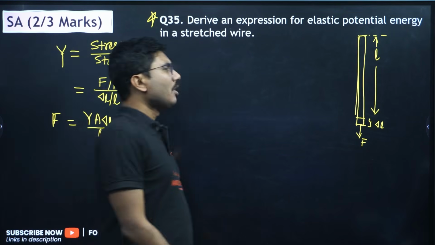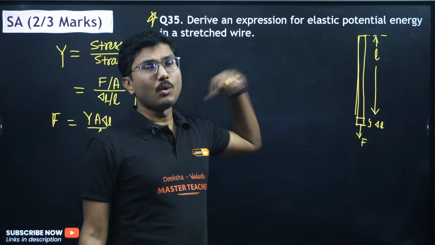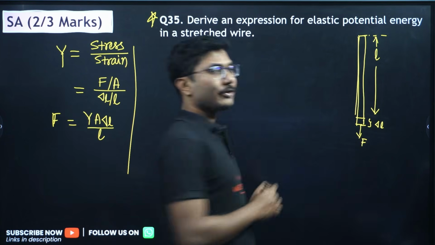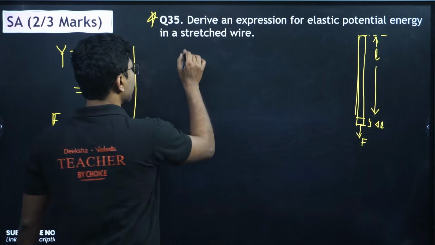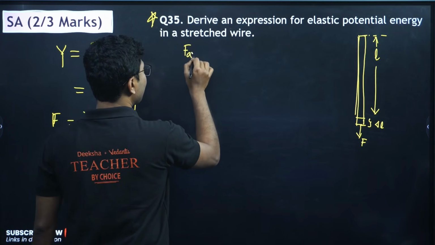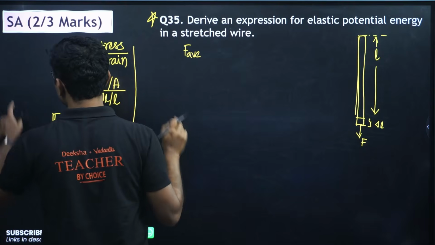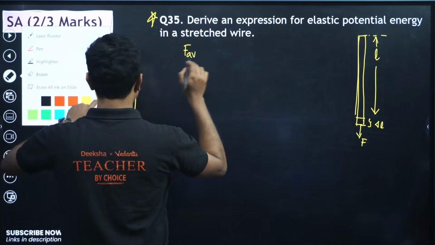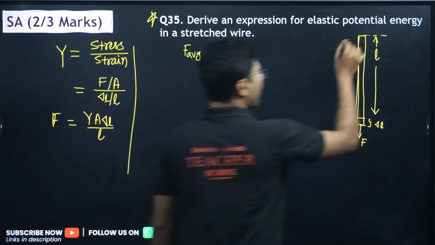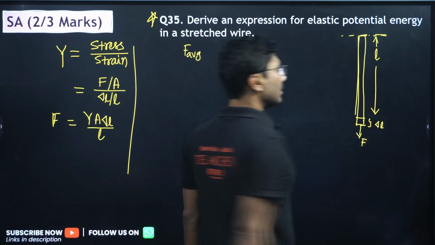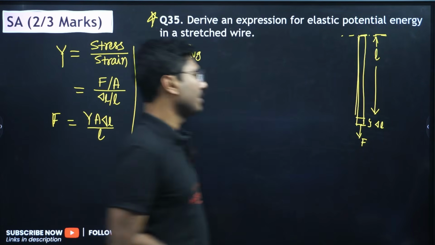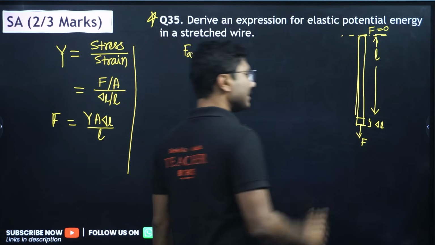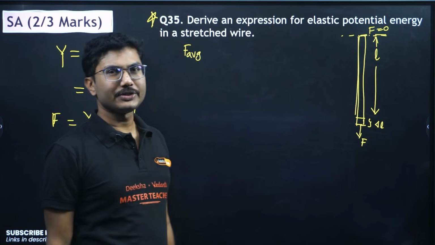Next we have to find the work that is being done by this force. For that you have to calculate the average force. Okay, why average force? The force is not constant throughout the length of the wire. So if you see, at this end the wire is fixed. This is tied at this point. So here the force is 0. And at this end force is maximum, which is F.